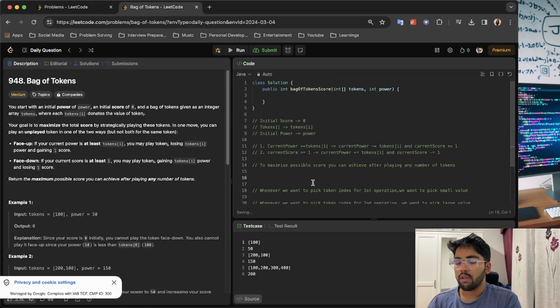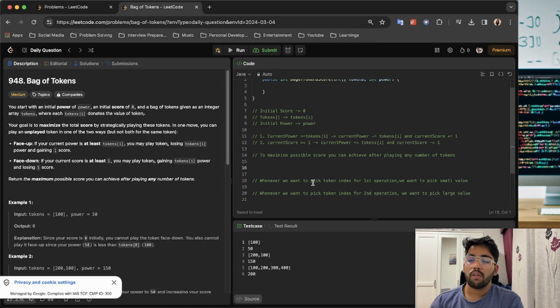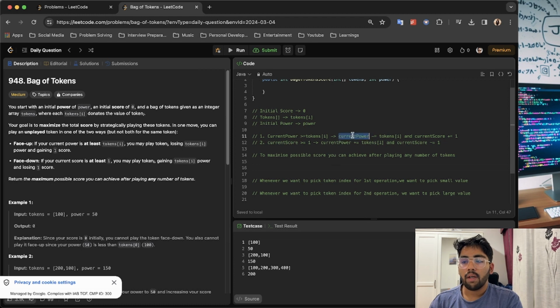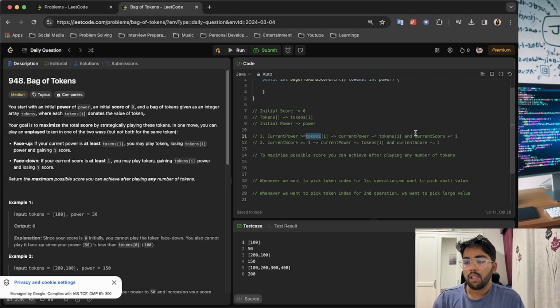I think we have found the core part of the problem: when we want to pick the token for the first operation, it should be the smaller value, because that would make sure our current power is not decreasing by that much if we pick the smaller. And for the second, make sure that the current power is of higher value, so that in the next operation, the token of the lower value would make sure that we are increasing the current score.